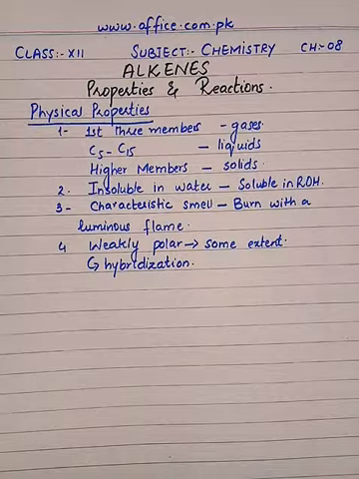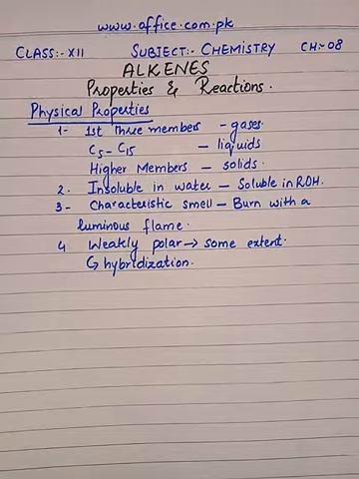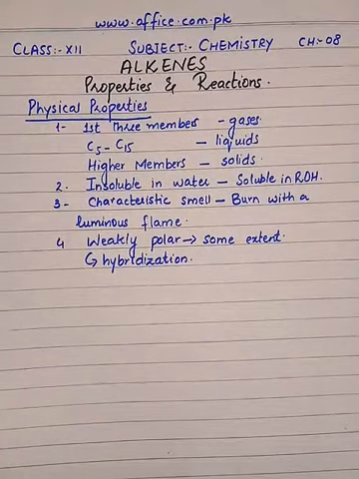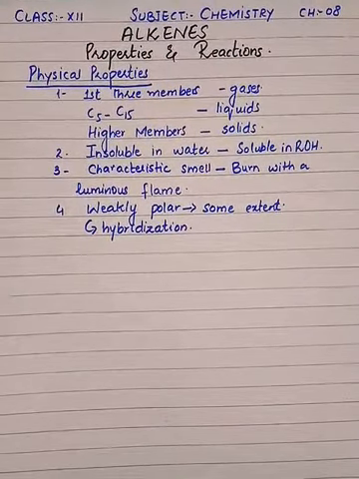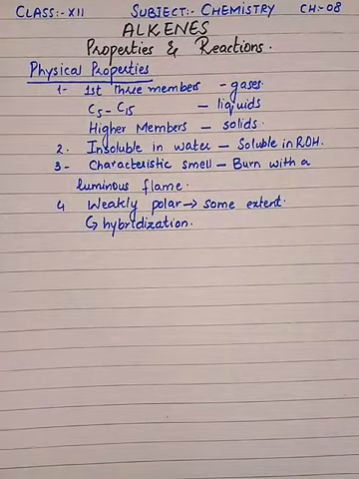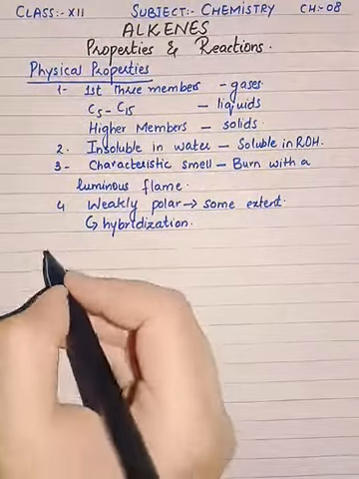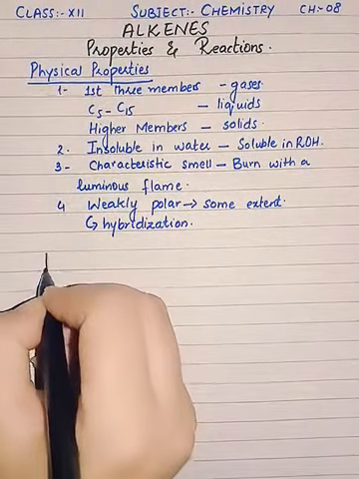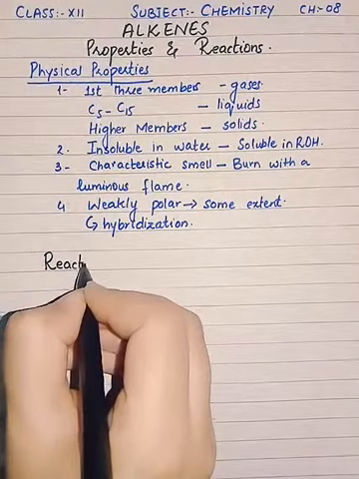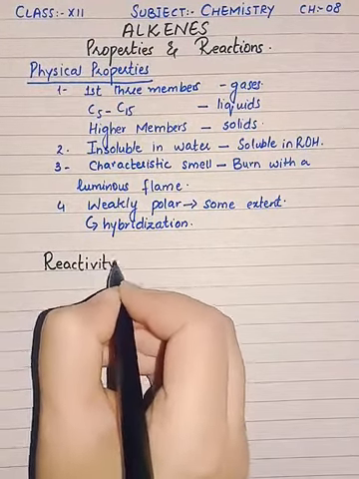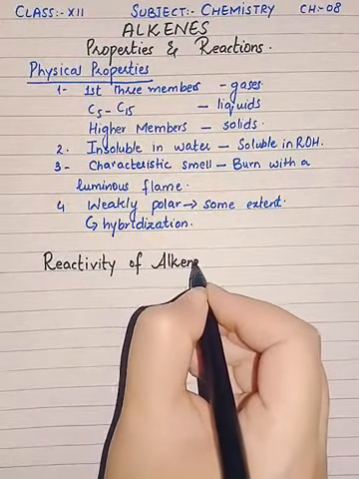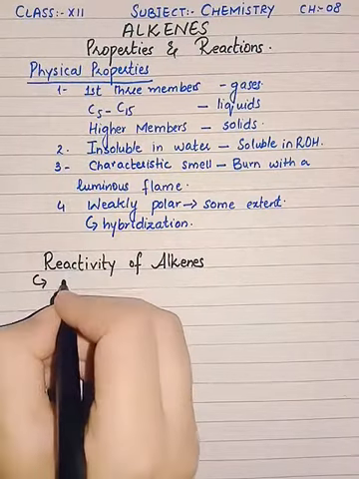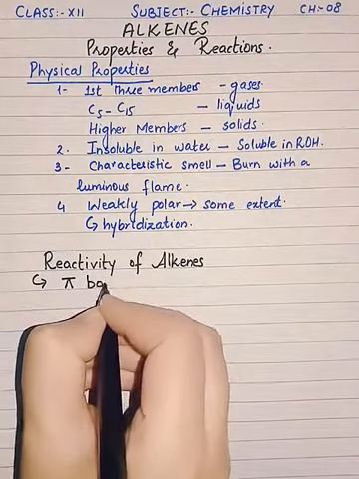Now let us discuss the reactivity of a pi bond, because in alkenes there is a carbon-carbon double bond, and we all know that in a double bond, the first bond is a sigma bond and the second bond is the pi bond. So now we will discuss the reactivity of alkenes, in which there is involvement of the pi bond.